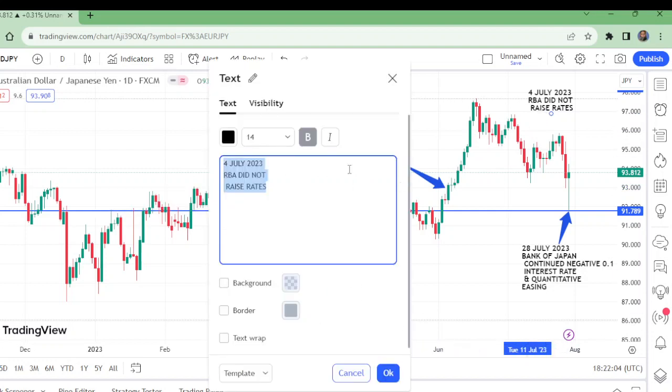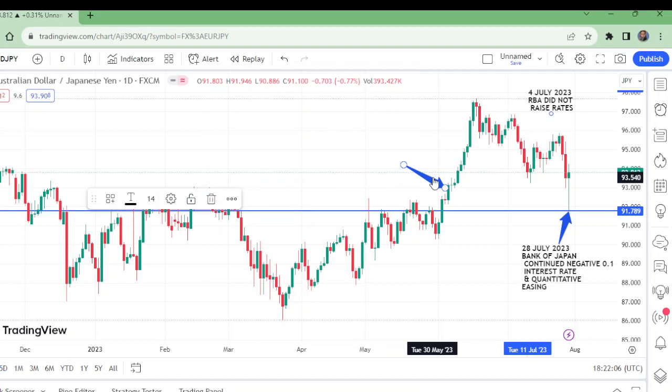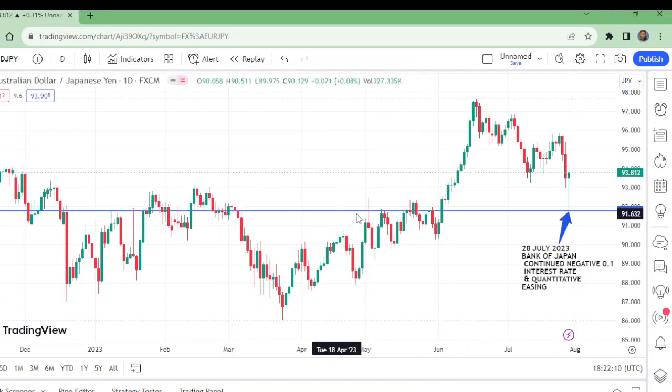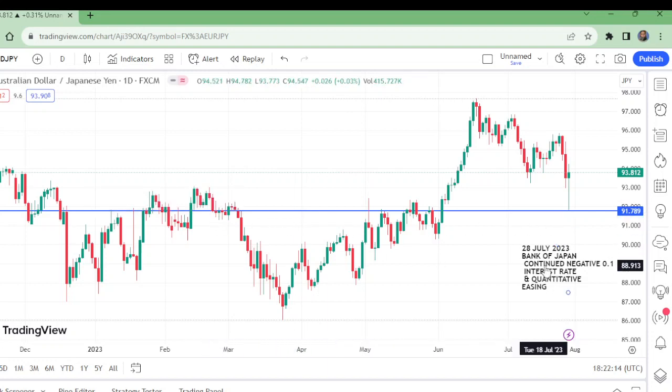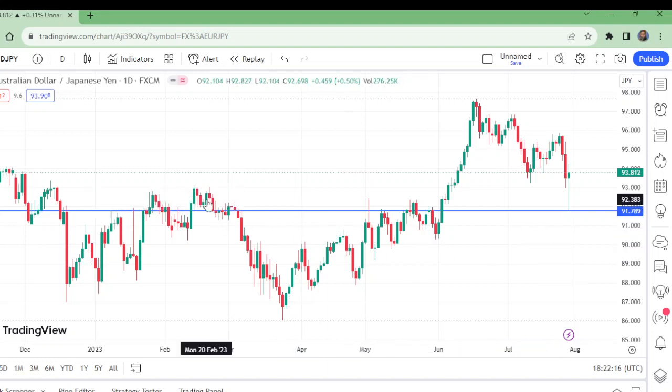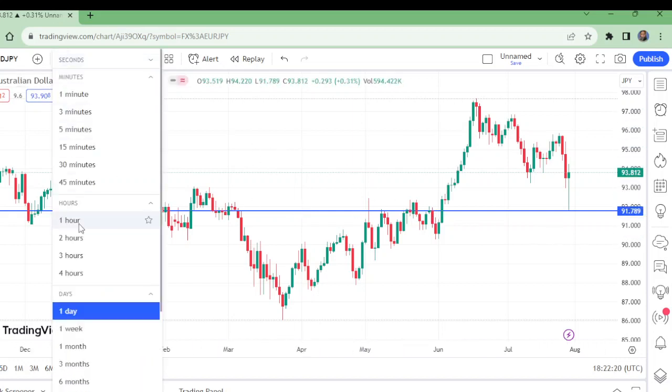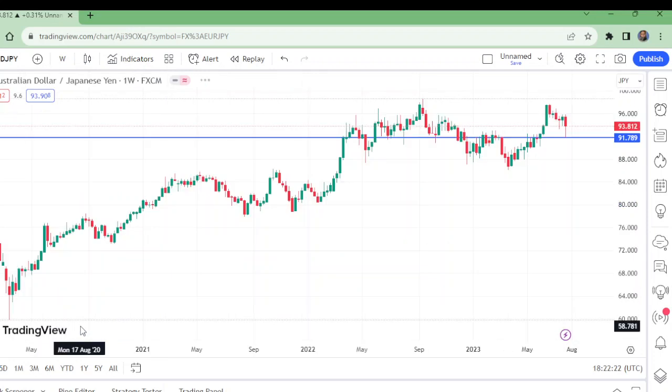Now we have to clear all this. It really has taken some time for me to write, type and adjust these things. Now this is the level. Now let us move to the weekly time frame and watch these levels.